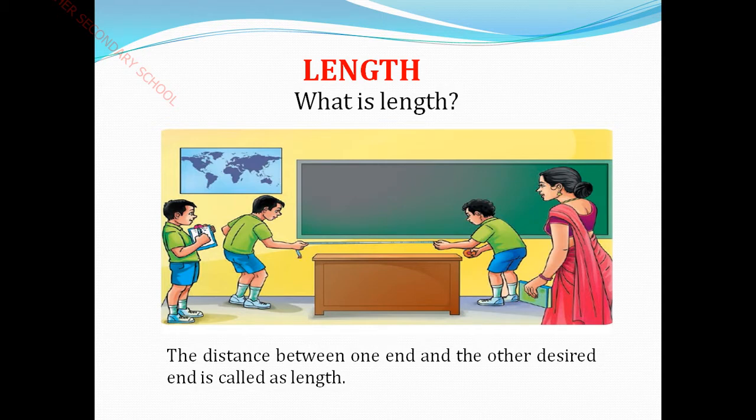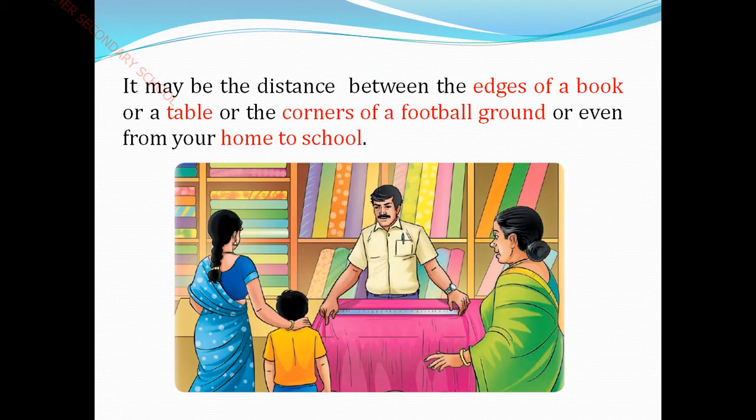The length is also given clearly in this picture. One person is holding a measuring tape at the starting point of the board, and another person is holding it at the next end, right? So this is the distance between one end and the other desired end. This is the definition of length. Shall we once again convey what length means? The distance between one end and the other desired end is called what? Length. Yes. Next thing, in which area do we often use the tape as well as the scale?